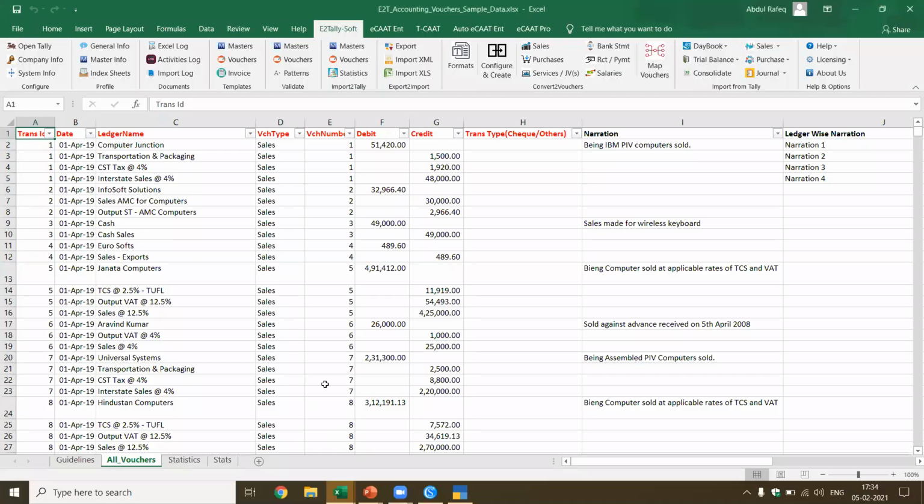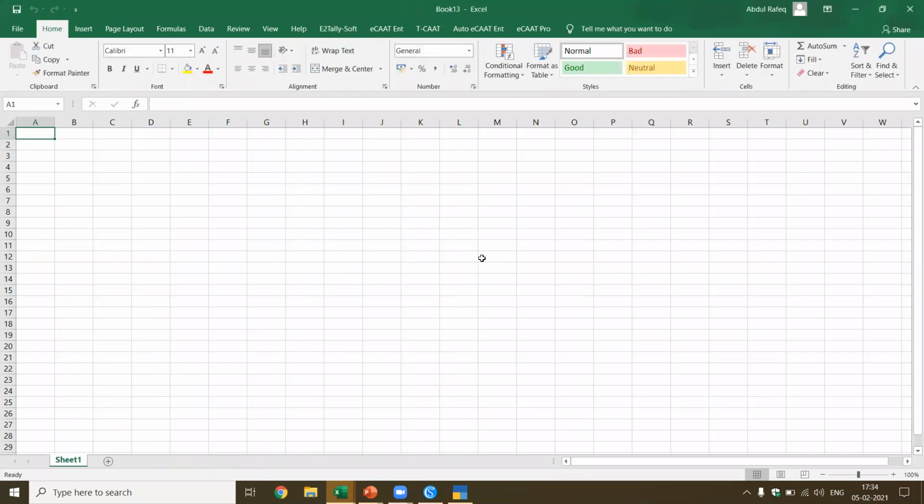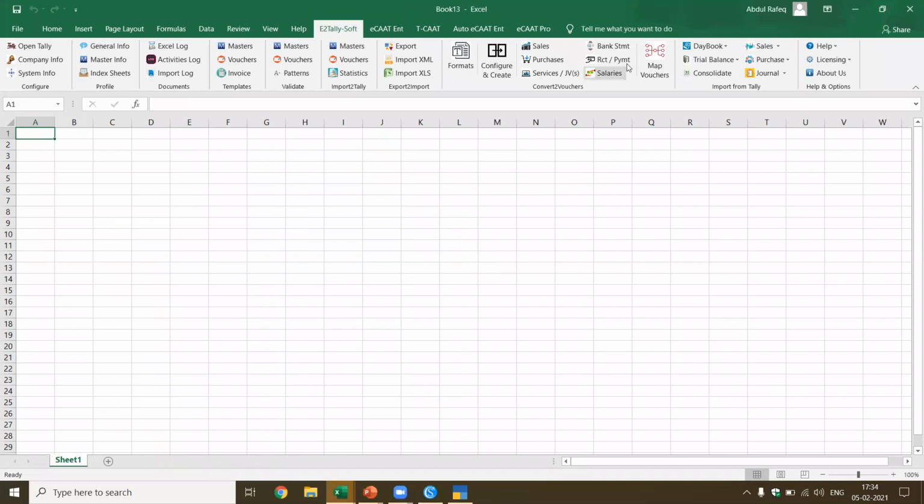I'm going to create a new blank worksheet by pressing Control N. This is the reverse process of import. I got the data into Tally, and now I want to export it. This can be done for any data which is available in Tally. Now I want the daybook transactions.